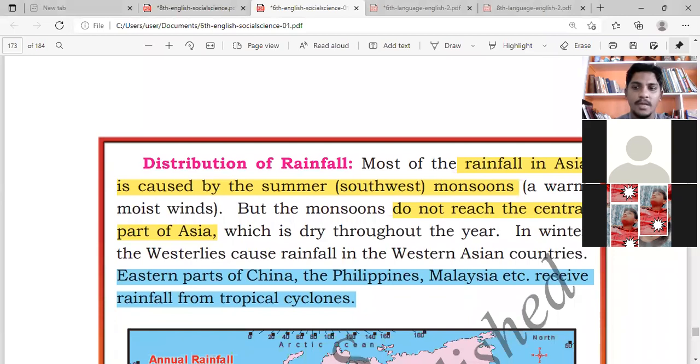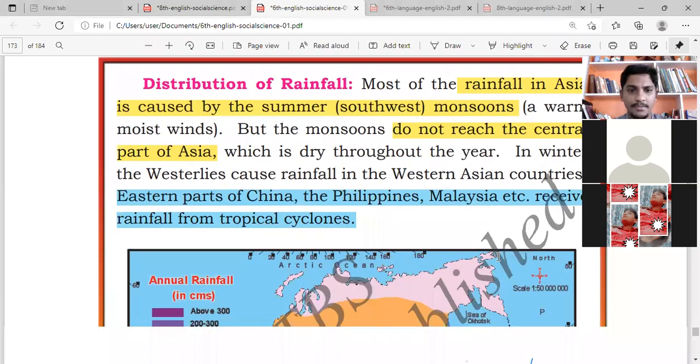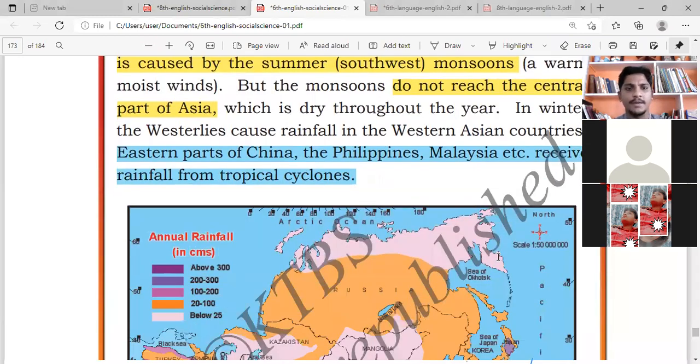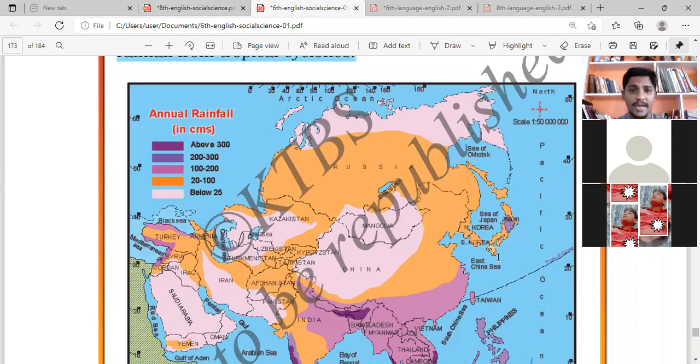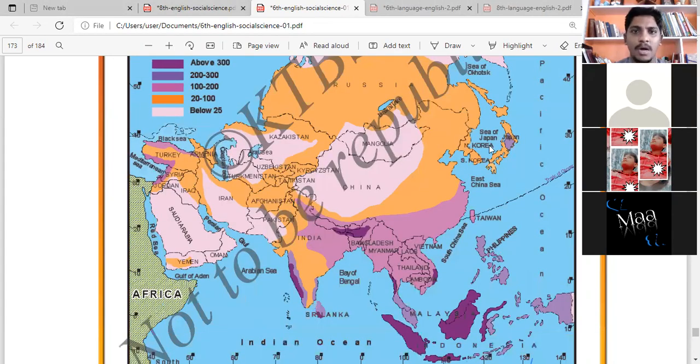Now, Western Asia, the eastern part of China, the Philippines and Malaysia receive rainfall from tropical cyclones. Now, see, this is the rainfall map. Everyone please pay attention here, I will explain it.